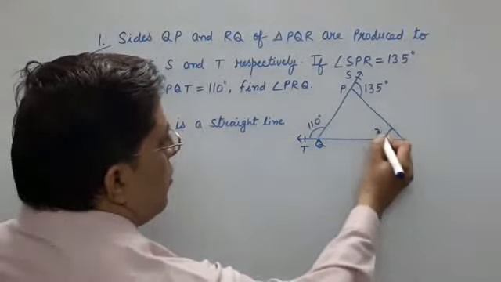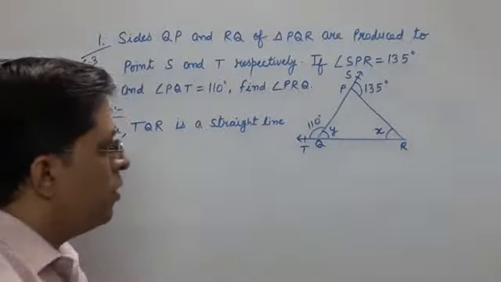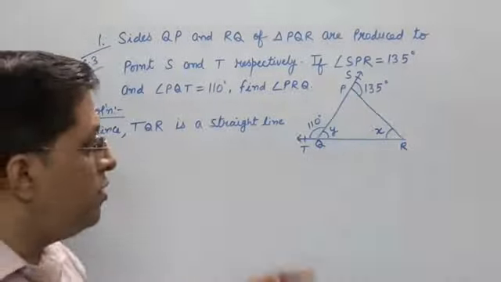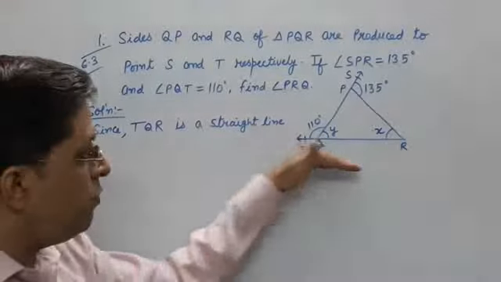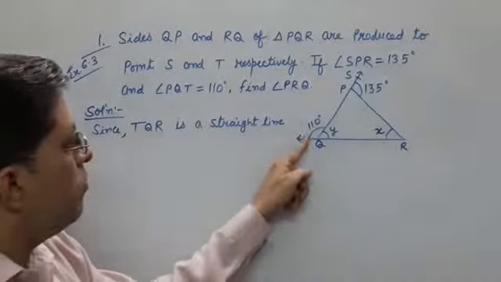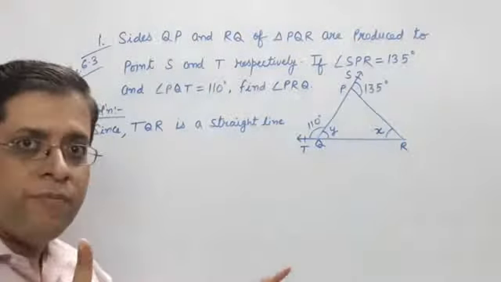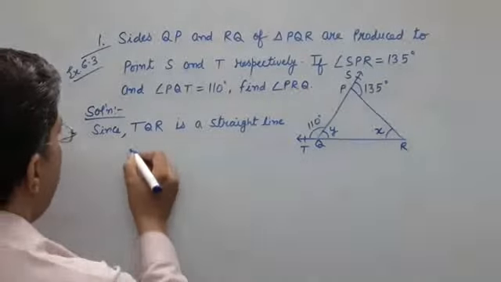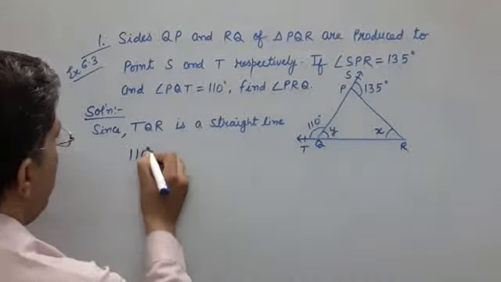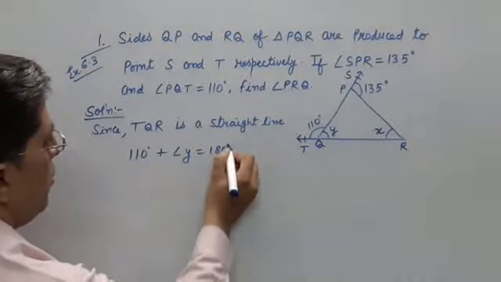Let's say PRQ is X and I am taking this as Y. But what is given? PQR is one line. So this 110 and Y are just like a linear pair. So I can say 110 degrees plus angle Y is equal to 180 degrees.